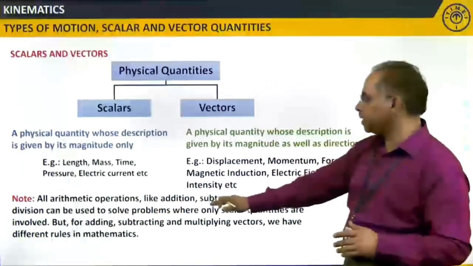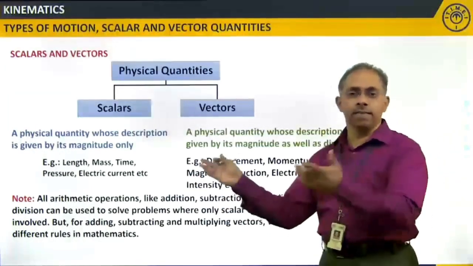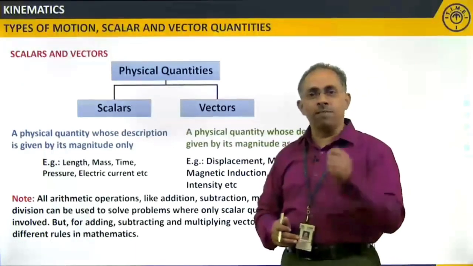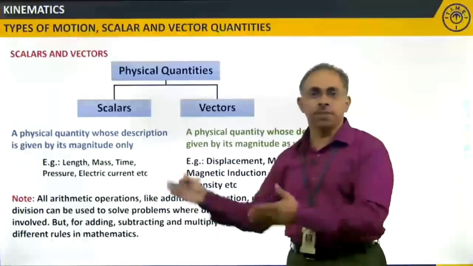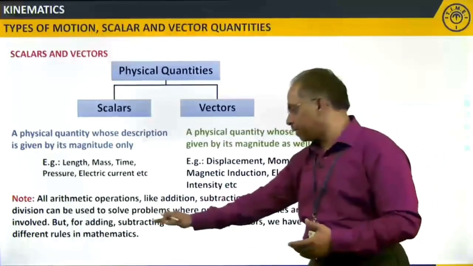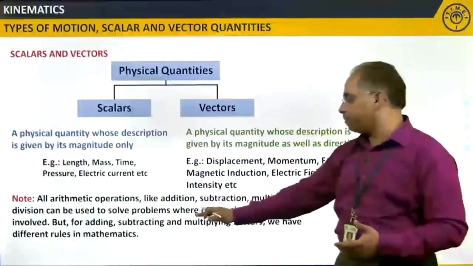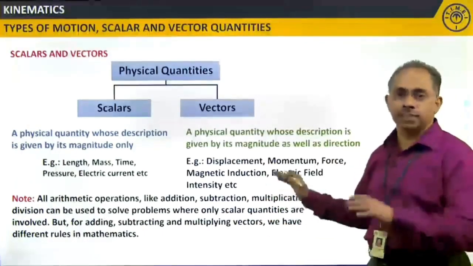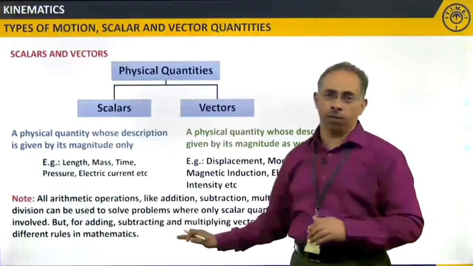All arithmetic operations like addition, subtraction, multiplication, division. Division, as an example, is what we just discussed about density. In the case of density, we divided mass by volume. Mass is a scalar physical quantity, volume is also a scalar. So we just divided, right? The same way for addition, subtraction and multiplication. But for addition or subtraction of vectors, we need different rules. We cannot just do away with it like what we have done with scalars. This is a very, very important note.